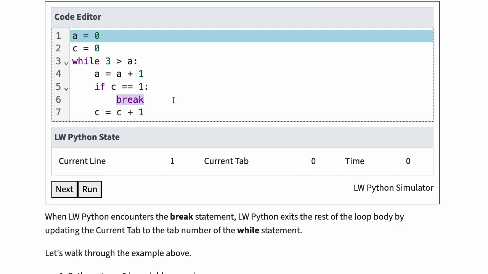When LWPython encounters the break statement, it exits the rest of the loop body by updating the current tab to the tab number of the while statement. Let's walk through this example. First, Python stores 0 in variables a and c.